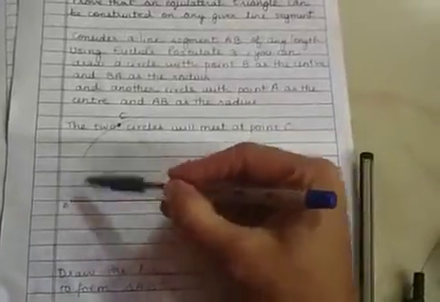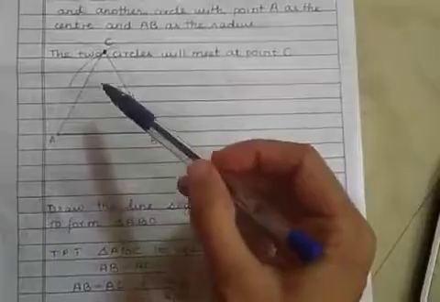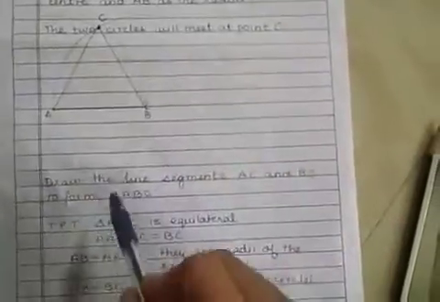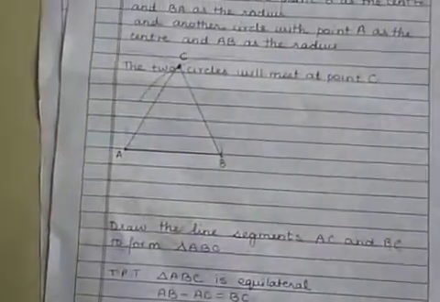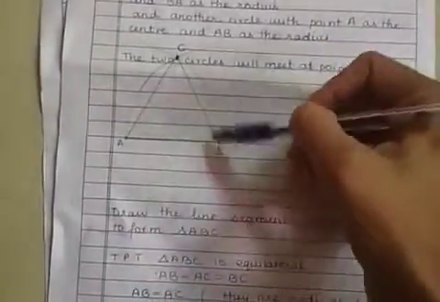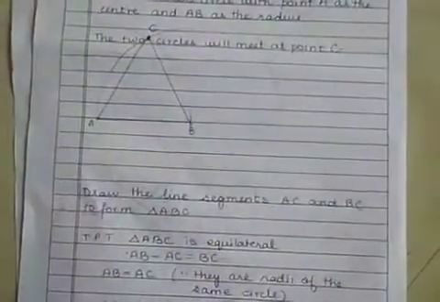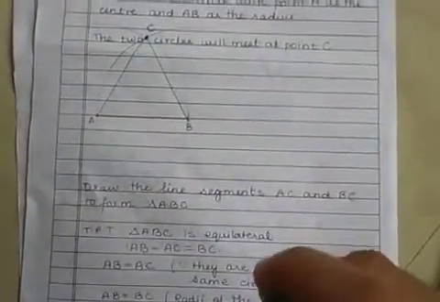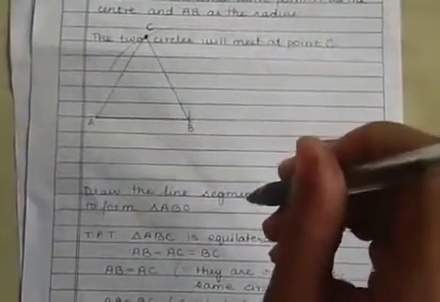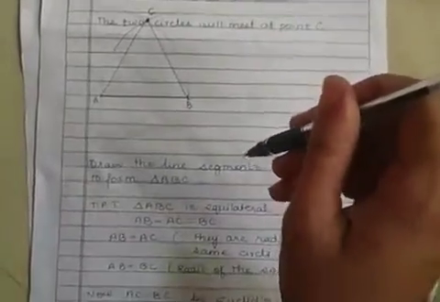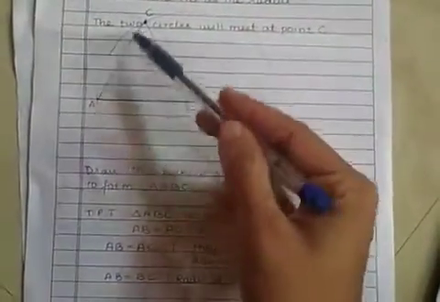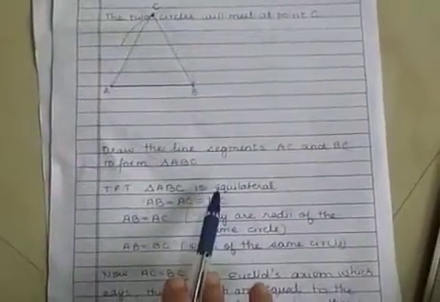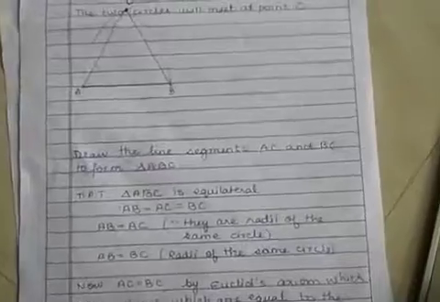Now I will draw line segments AC and BC. Once I draw them, you see that they form a triangle ABC, right? Now I have to prove that this triangle ABC is an equilateral triangle. That means I have to show that AC, AB and BC are all equal. In an equilateral triangle, you know, all three sides are equal.